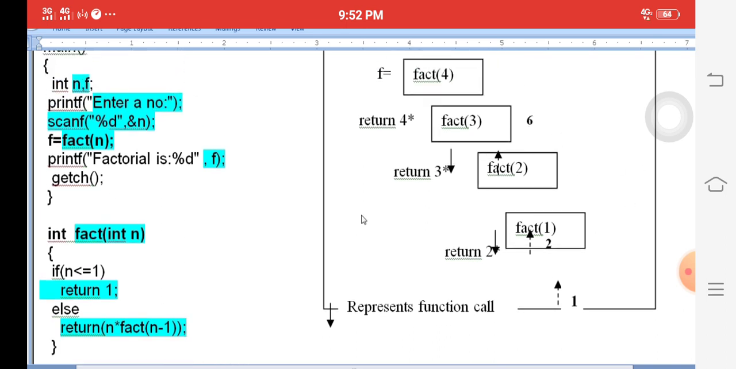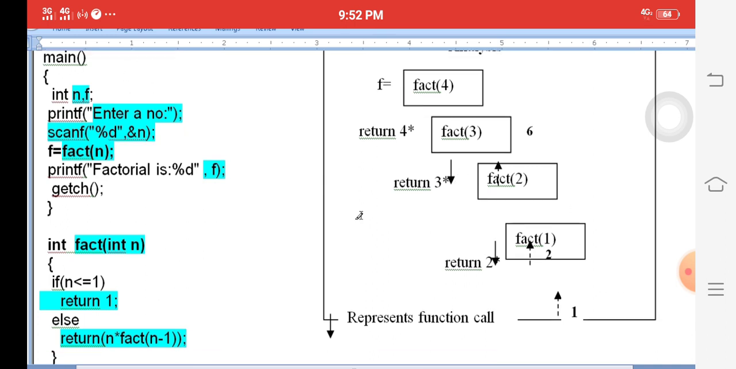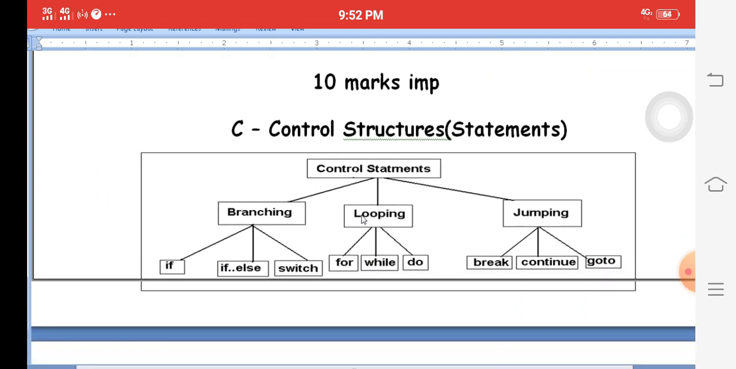Once we provide, for example, factorial 4, immediately 4 into 3, that means 4 into n minus 1, which is 3. Again 3 into 2, again 2 into 1, which is 1. Immediately it multiplies 1 into 2, 2 into 3, 3 into 4, and you will get 24. Similarly, we get 24 into 5, which is 120. This is a very important question: the factorial recursion function program.